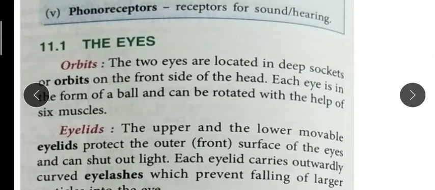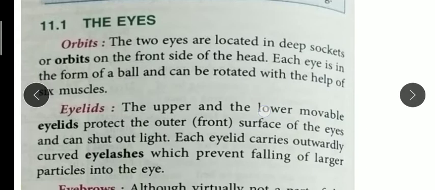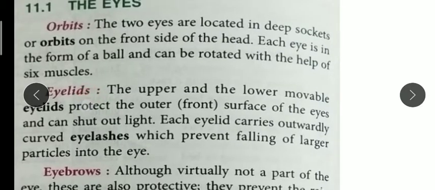Now what about the eyes? We have a pair of eyes, 2 eyes, that are located in deep sockets. Those sockets are called orbits. So we can say that eyes are located in the orbits on the front side of our head, and each eye is in the form of a ball. You can touch your eyeball. Close your eyes and you can feel the ball. It is spherical and can be rotated with the help of muscles. There are 6 muscles which help our eyes to rotate in all directions. We can rotate our eyes left side, up, down, everywhere.